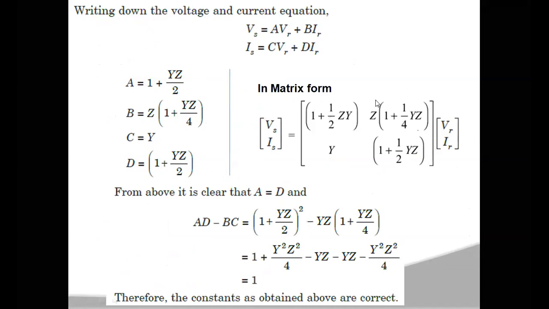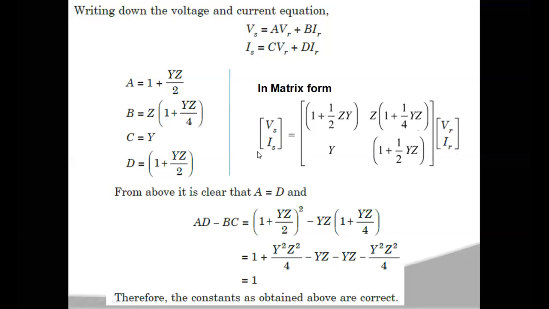In matrix form you can represent this as the vector VS, IS equal to a matrix with 1 plus YZ by 2, Z into 1 plus YZ by 4, Y, and 1 plus YZ by 2, multiplied by the vector VR, IR.